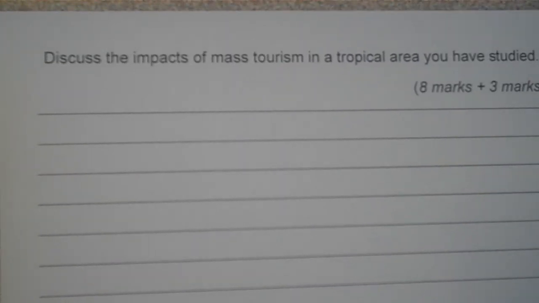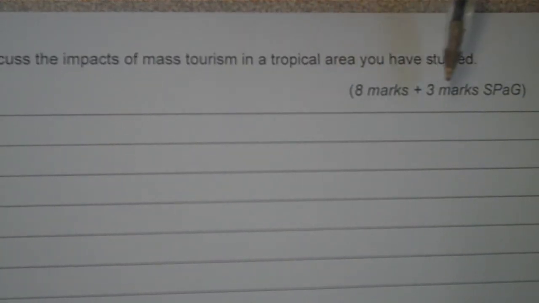Okay, so for this question, we're not going to write it, we're just going to look at an answer and do a bit of analysing the answer. So, discuss the impacts of mass tourism in a tropical area you have studied. And it's 8 marks, so quite a long one this one, and 3 marks for SPAG. So these are really important questions. 11 marks of the paper. This is in the tourism section.